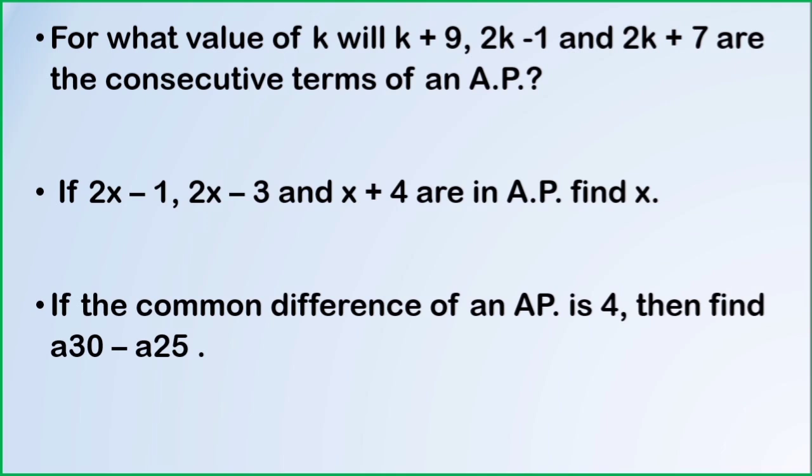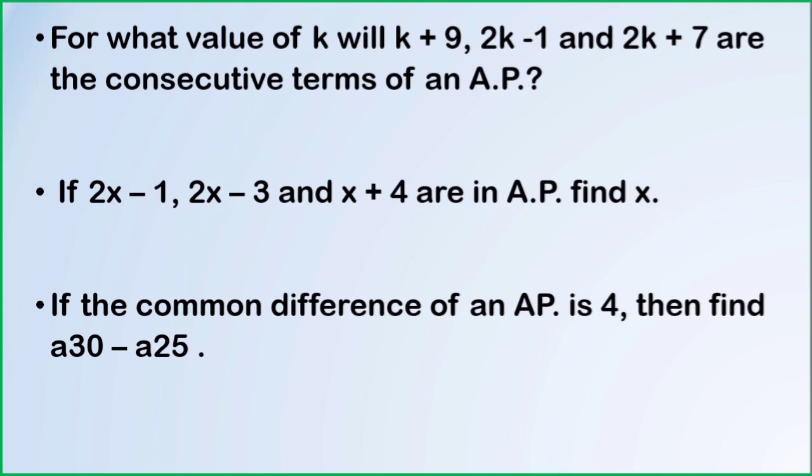You can easily find the value of k. d equals a2 minus a1, which is equal to a3 minus a2. The a1 value is k plus 9, a2 value is 2k minus 1, a3 value is 2k plus 7. Substituting in this equation and simplifying, you will get the value of k.